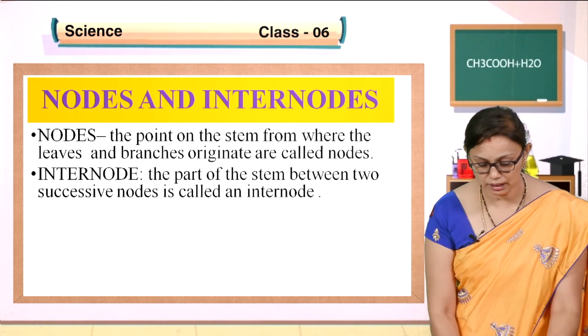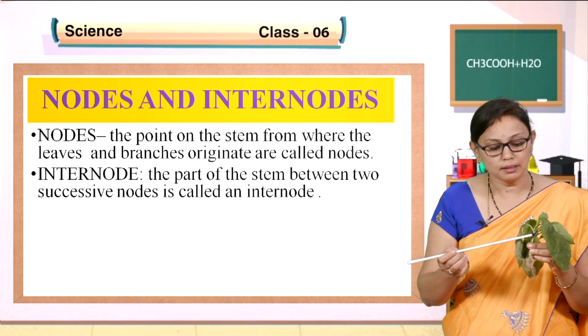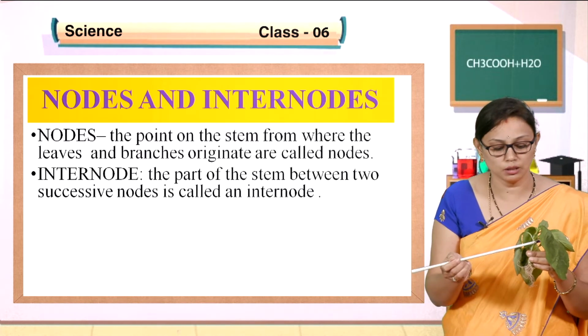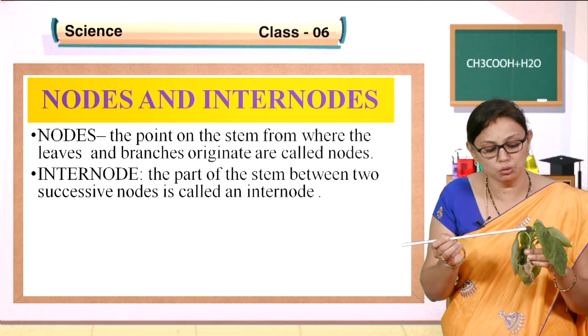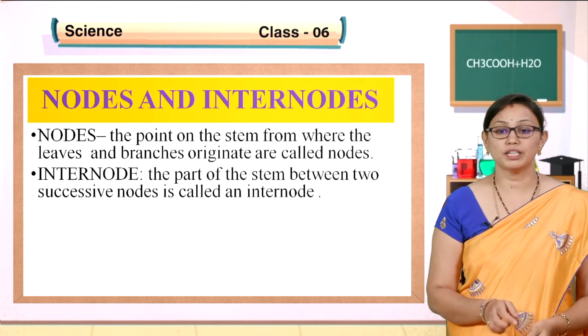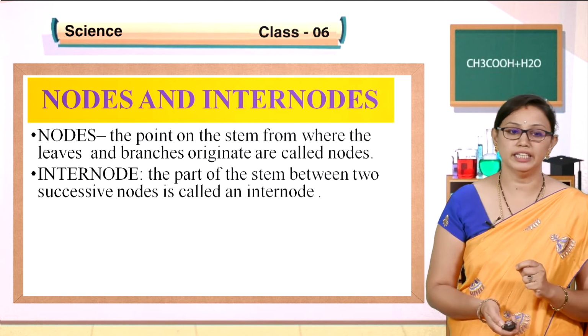So for example, you can see this we call a node. Where the branches and the leaves arise, that we call a node. Between two successive nodes we call an internode. Clear, children? So very important. You should know what are nodes and what are internodes.